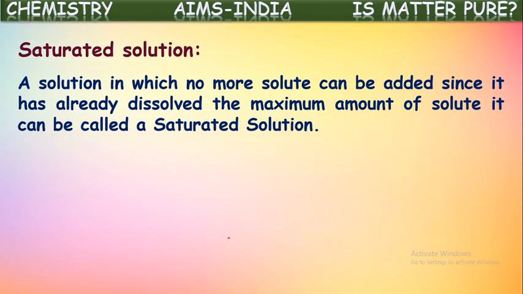Next, saturated solution. This is one more type of classification of solutions based upon the quantity of solute again. One of them is saturated solutions. A solution in which no more solute can be added since it has already dissolved the maximum amount of solute can be called a saturated solution. Yes, the solution in which no more solute can be dissolved because it already has the maximum quantity of solute which can be dissolved into it. Such kind of solution is called a saturated solution.